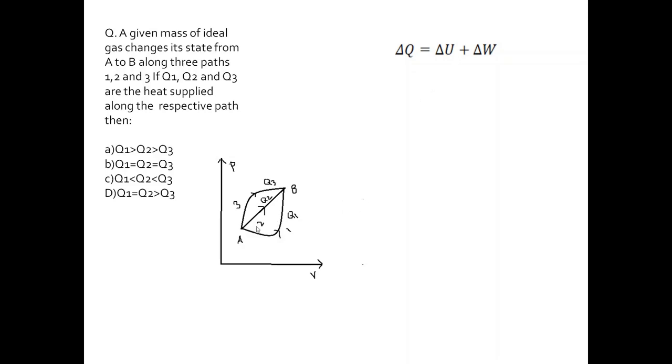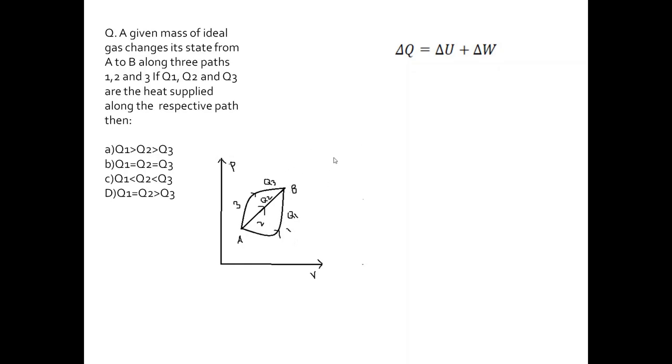That is, whether the system moves along path 1, path 2 or path 3, the change in internal energy is the same in all cases. So we don't have to bother about this, and delta U is constant, or the same, for all three paths here.